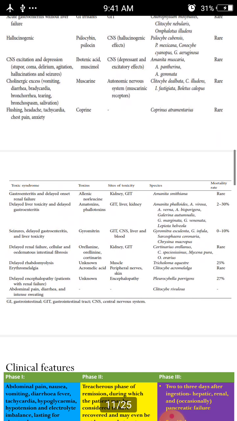And coming to the mortality rate, orellanine and gyromitrin cause kidney and GIT damage, and amatoxins and phallotoxins will have 20 to 30% death rate. Okay, so if you observe in time and treat that person, it will not be a fatal condition.